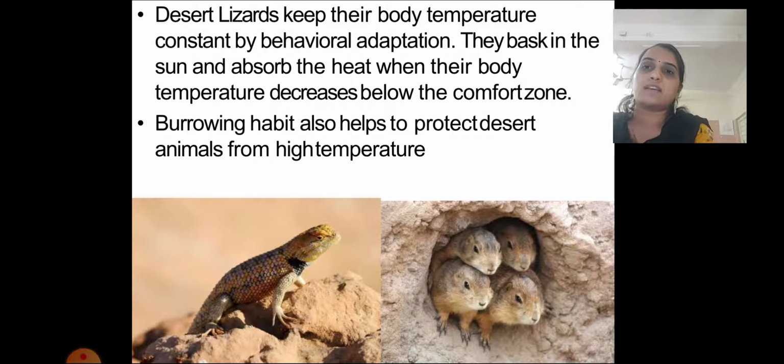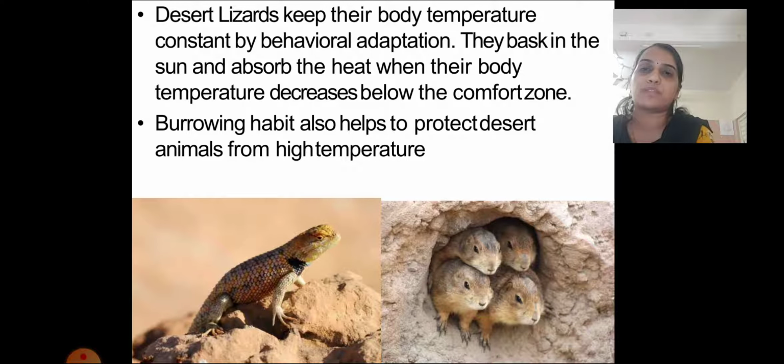Desert lizards keep their body temperature constant by behavioral adaptation. They bask in the sun and absorb the heat when their body temperature decreases below the comfort zone.